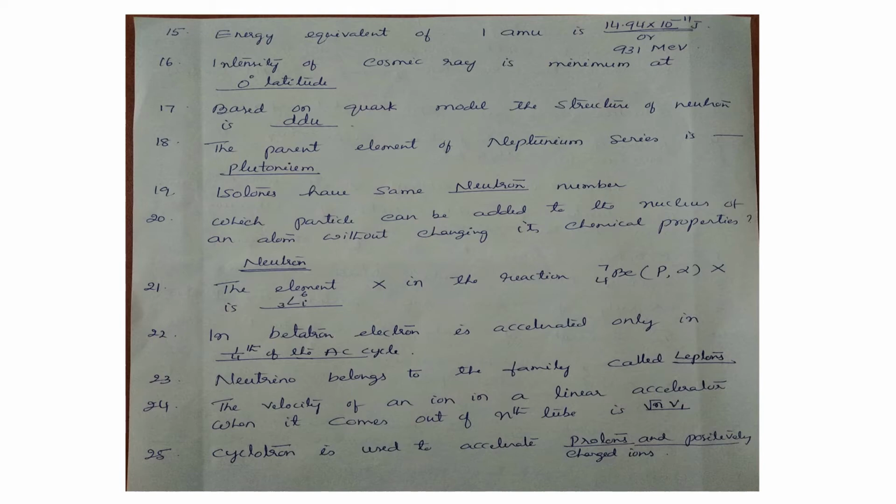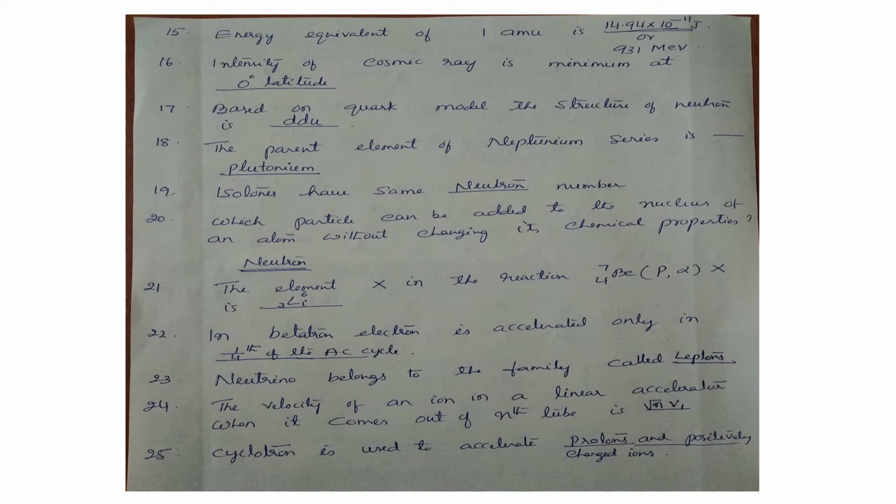Next question is, in betatron, electron is accelerated only in 1/4 of the AC cycle. In that quarter cycle of the AC, only then is the electron accelerated. Neutrino belongs to the family called leptons. The velocity of an ion in a linear accelerator when it comes out of the nth tube is √n v1.